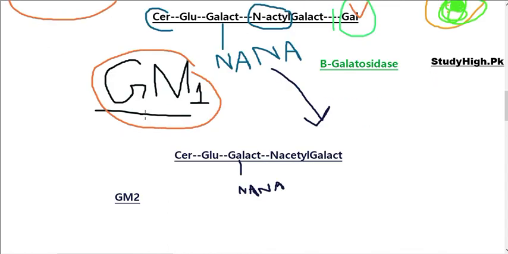This is the structure that is left behind after removal of galactose from this compound GM1. This is called GM2 because first it is a ganglioside, second it also consists of only one N-acetylneuraminic acid. That's why M means mono, and 2 because on chromatography paper it can cover more distance as compared to GM1. If GM1 value on chromatography is 1, it can cover more distance and give us a value 2. That's why we say GM2.